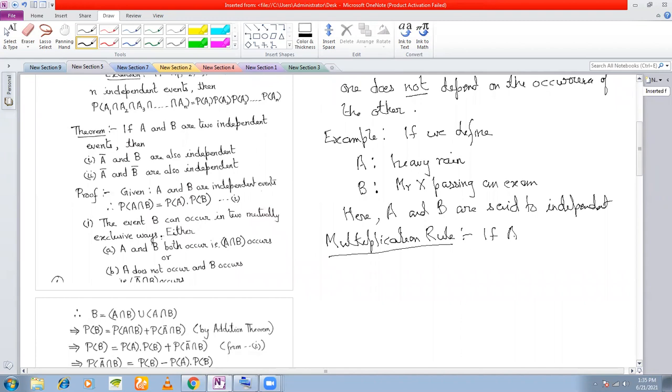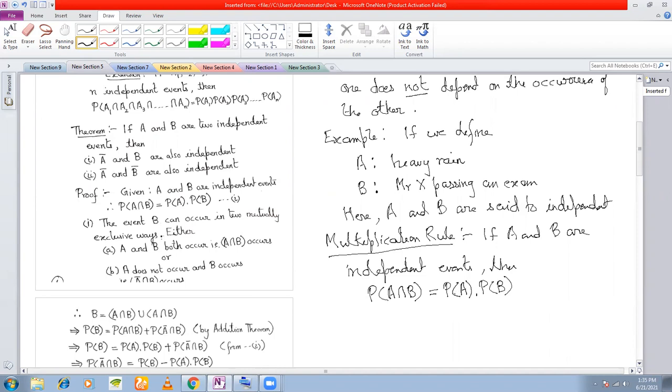If A and B are independent events, then the probability of occurrence of A and B simultaneously, A intersection B, is equal to the product of the probabilities of the individual occurrence.